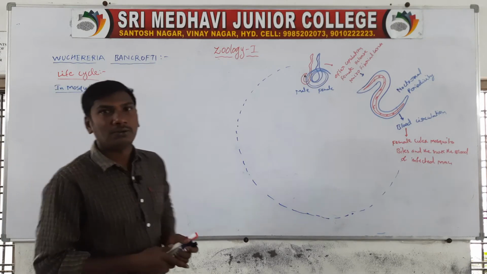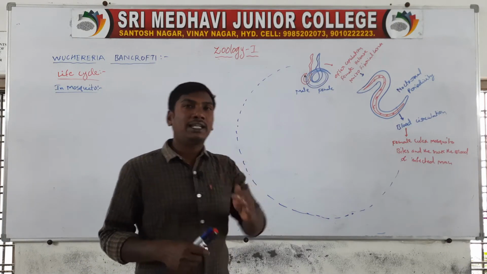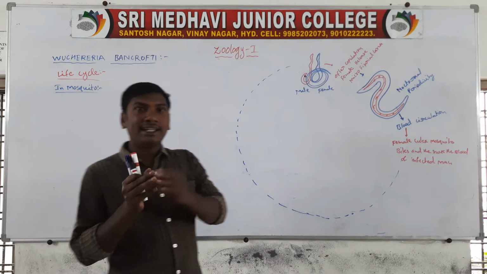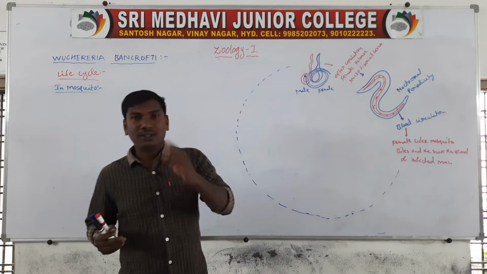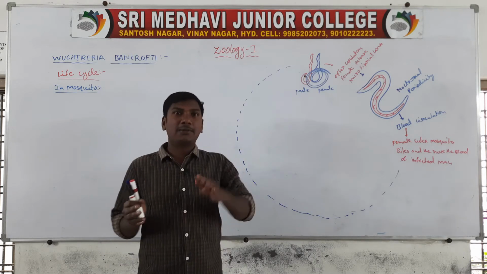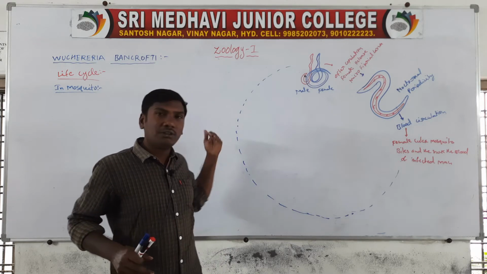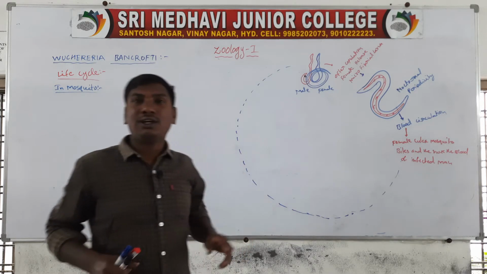Hello everyone. Today we will discuss the Wuchereria bancrofti life cycle. Wuchereria bancrofti completes its life cycle in two hosts, man and the female Culex mosquito. In the previous class we discussed the life cycle in man. Today we will discuss the life cycle in the female Culex mosquito.